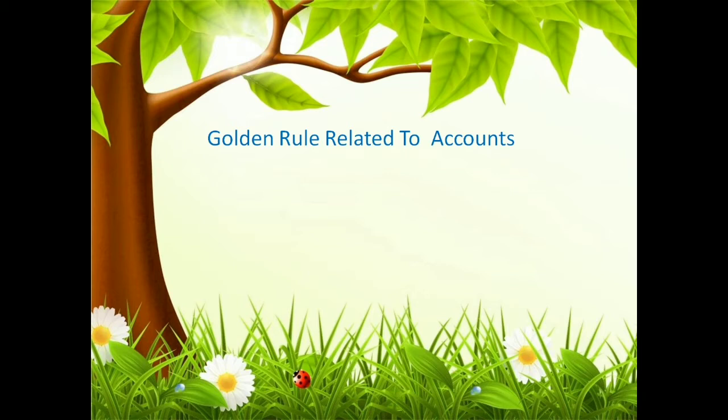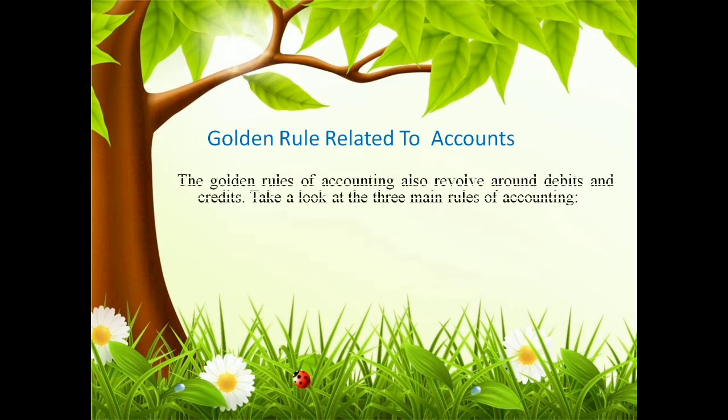And next we are going to discuss the golden rules related to accounts. The golden rules of accounting also revolve around debit and credit. They are based on the two sides of an account, a debit side and a credit side, and based on that there are three main rules in accounting.